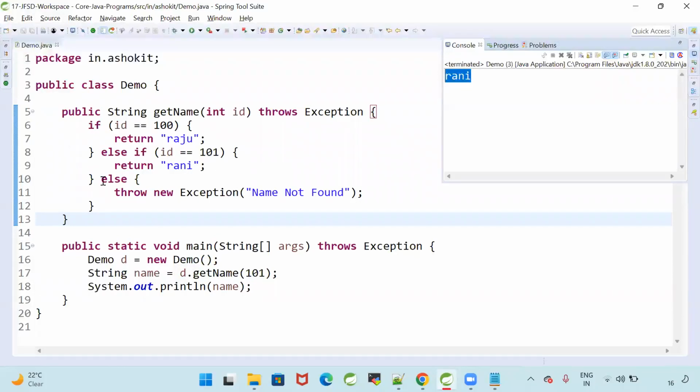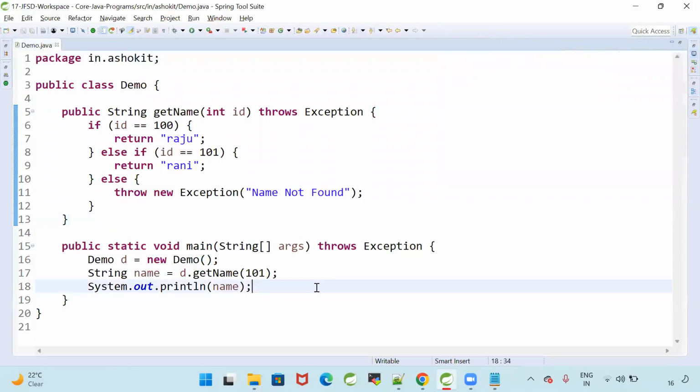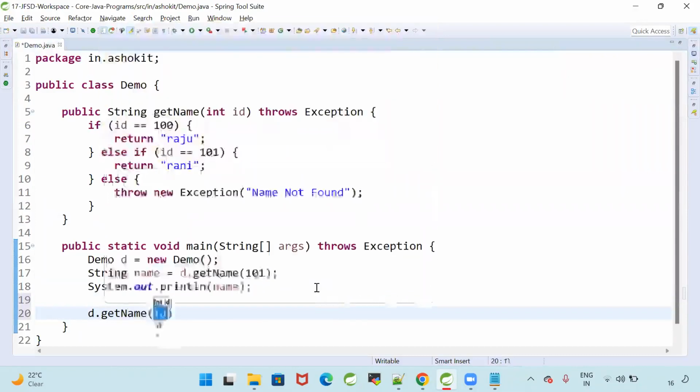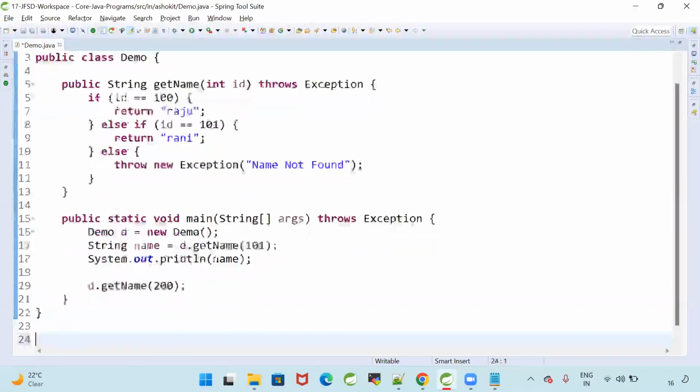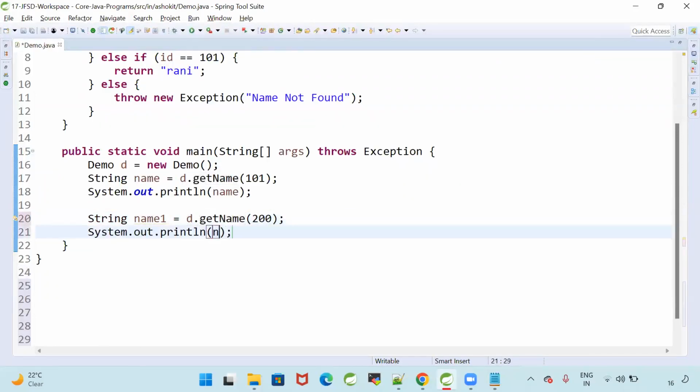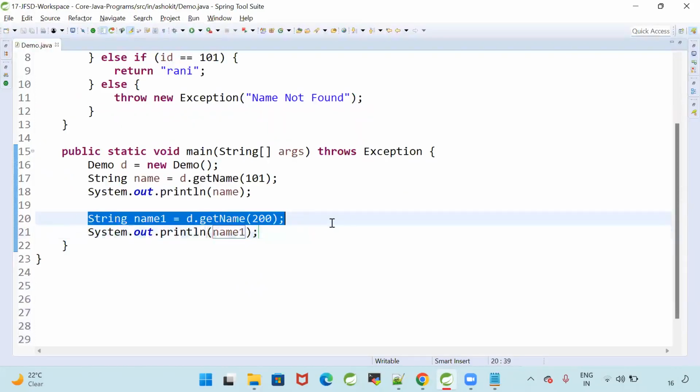Is it going to the last else? No, the condition is satisfied. Fine. Now let me call this method, d.getName of 200. What is the return type of this method? String. Can I store that in a variable? String name. Now I'm going to print that name. Now tell me, when this line is executed, what will happen?